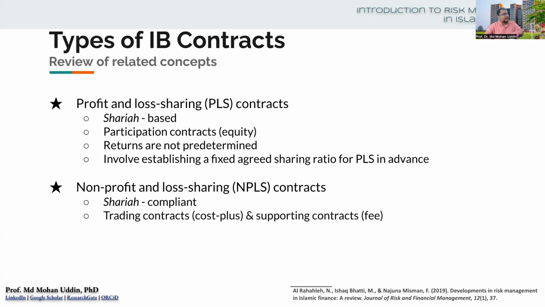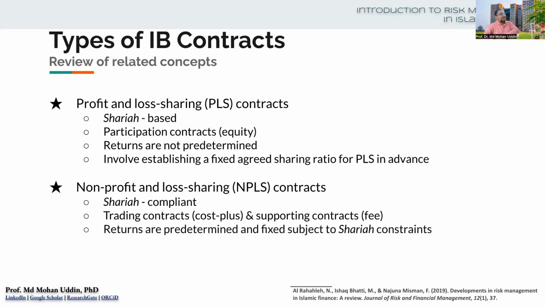Examples are trading contracts, some kind of cost plus arrangement, and supporting contracts. These are the two types of NPLS contracts. Supporting contracts are fee based, but definitely they have to pass the Sharia compliance issue. So under the second major type, non-profit and loss sharing, we have two types. One is the trading contract, which is a cost plus arrangement. Another is the supporting contract, which is fee based.